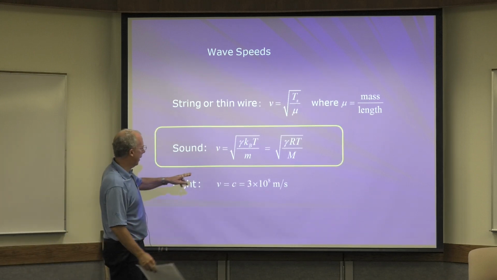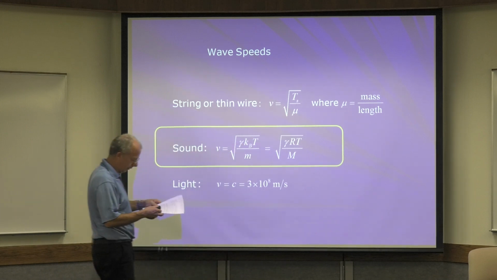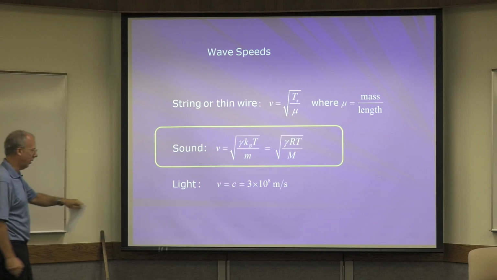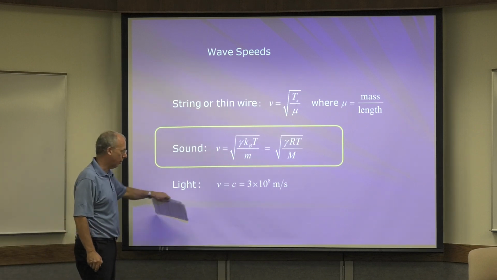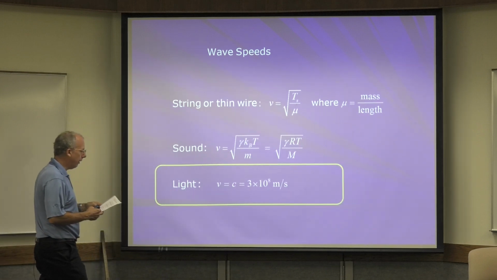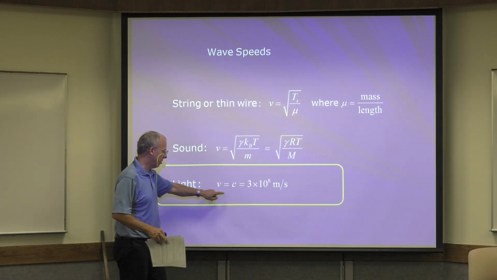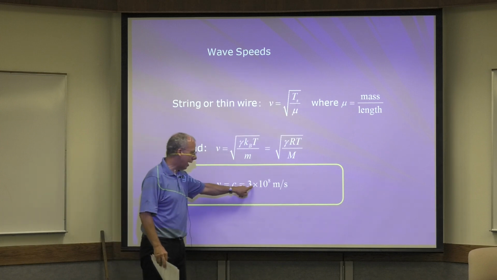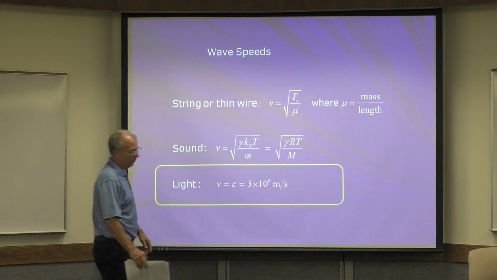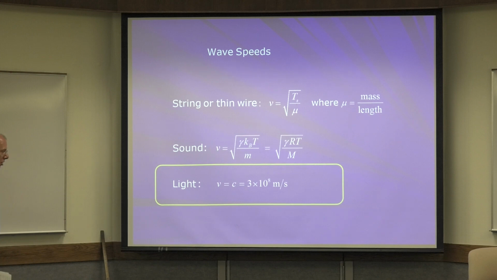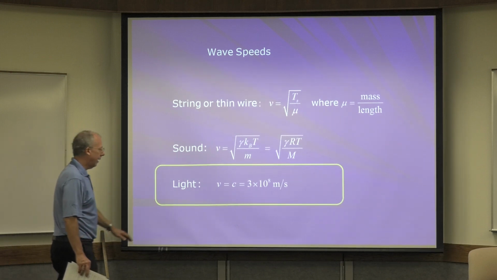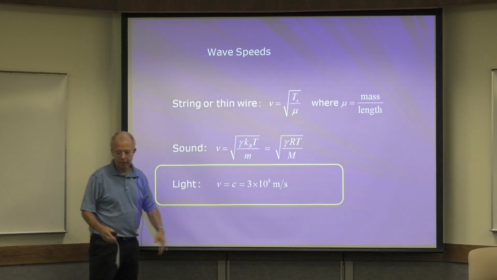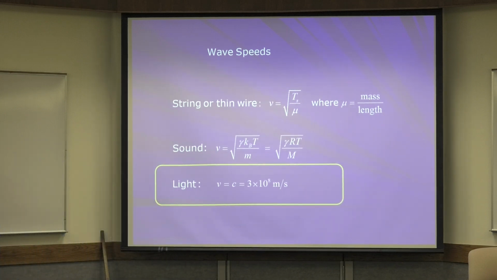Sound depends on the temperature of the air. That's all I really care about. And this is the strange one, and you'll understand that when we do Physics 106. The speed of light, we usually say, is c. So whenever you see lowercase c, it means the speed of light, 3 times 10 to the 8th meters per second. It's fast. Now, the strange thing about this is everybody measures this to be the same. That's weird.